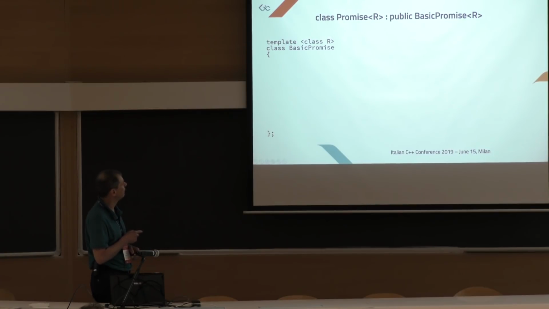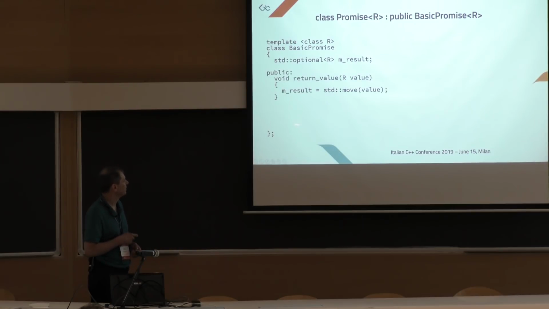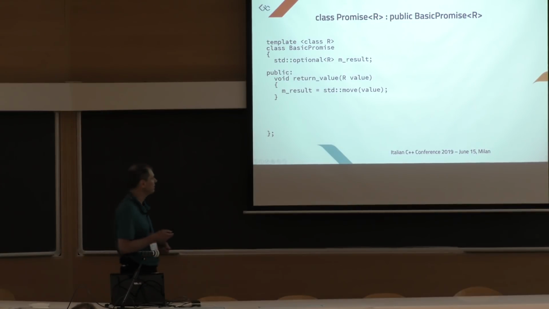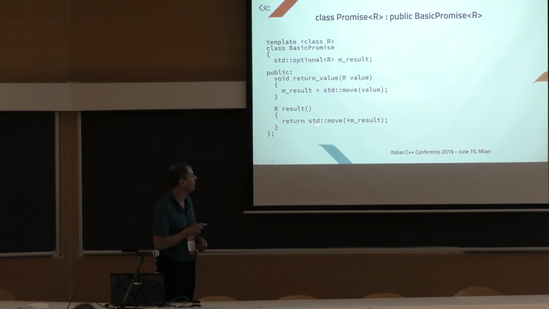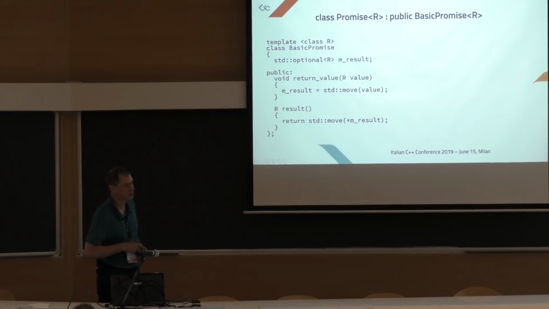For a generic result type, we store an optional result, and then we implement the return_value here by moving the value into the result. Easy. And we just give an accessor here to let the promise extract the result.